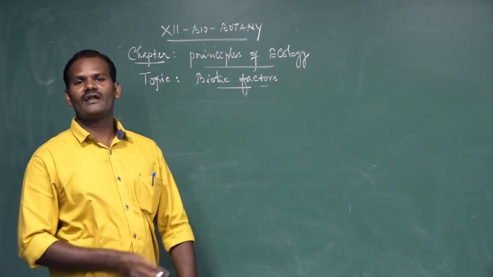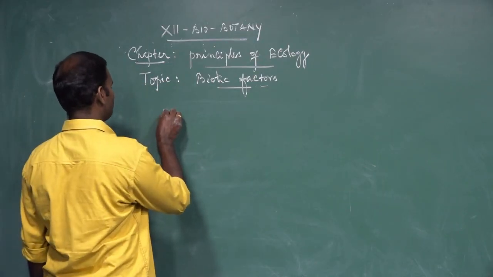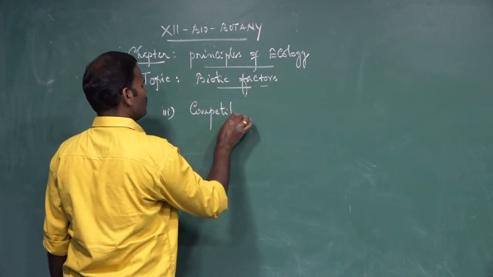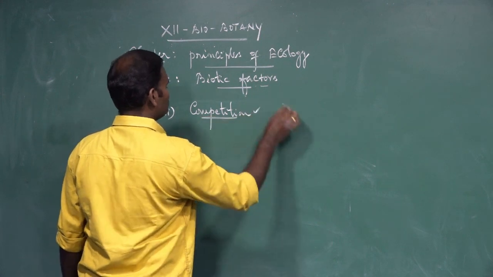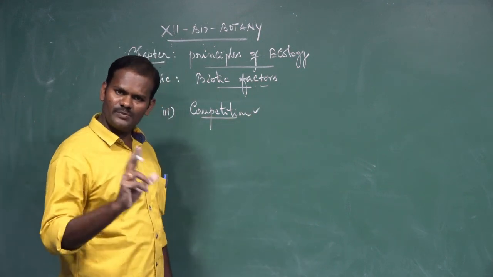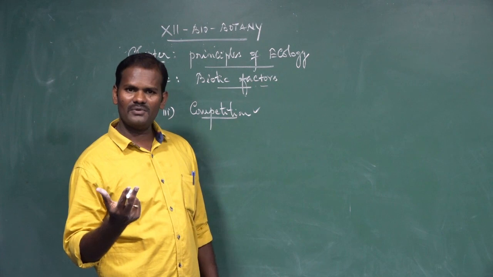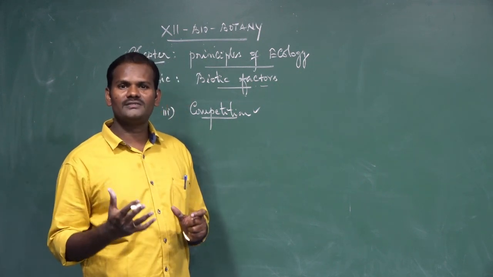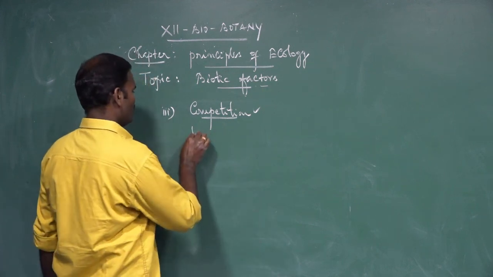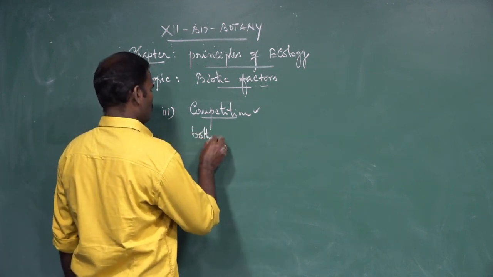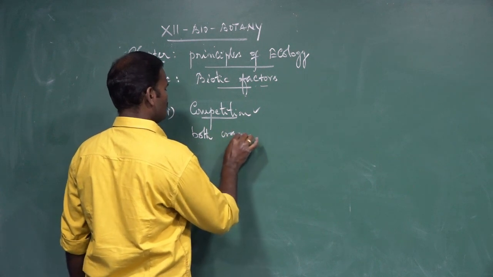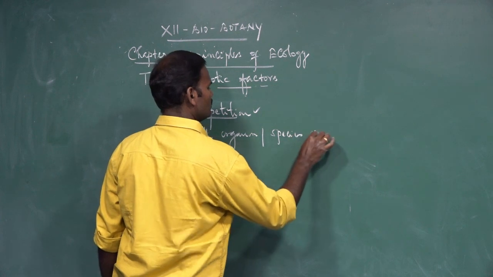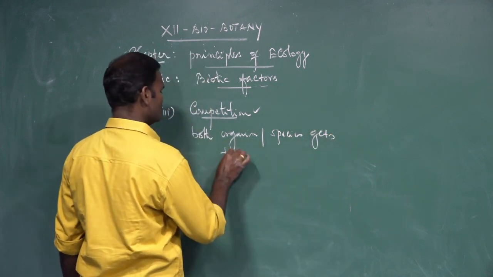The next, competitions. The third negative interaction is competition. It is an interaction between two organisms or species in which both are harmed.